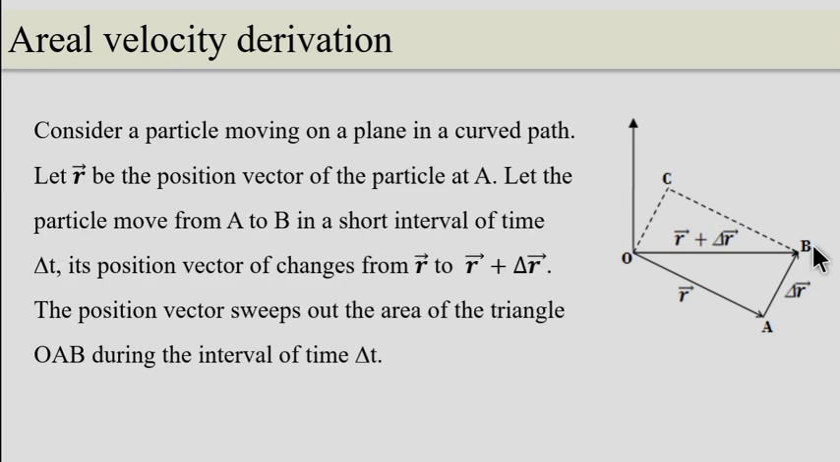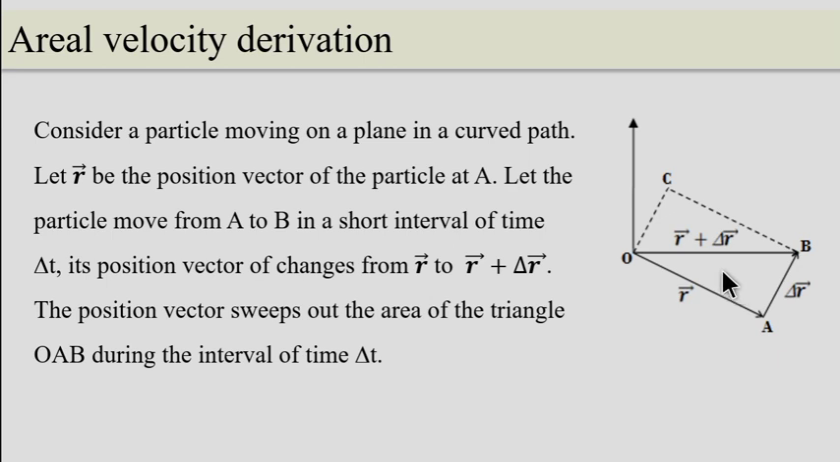Now let us consider a particle on a plane, that is the xy plane, in a curved path. Let r represent the position vector at A. Let the particle move from A to B in a short interval of time del t, a very small time. Its position vector changes from r to r plus del r. We know that the position vector sweeps out the area of a triangle OAB during the time del t. That is the aerial velocity.